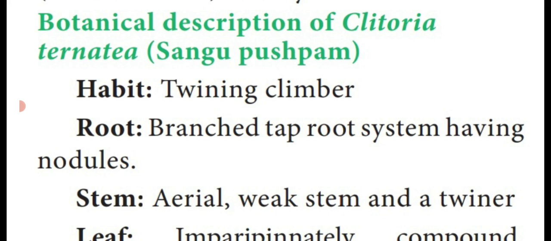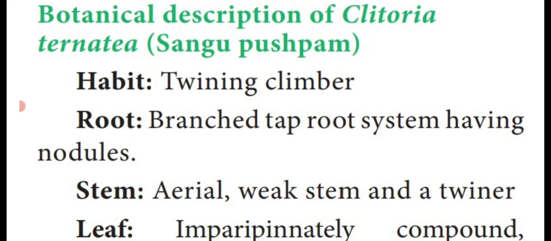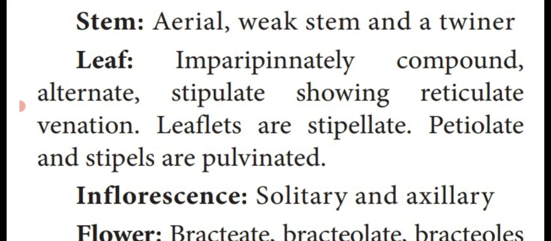In English, the name is Sangupushpam. Habit: it is a climber, because it is a weak-stemmed plant, unable to stand erect. It needs some mechanical support to stand, so it twines its stem around a host plant. Root: it is a dicot plant, so it has a taproot system. Stem: it is aerial, that means above the ground level, not strong, so weak stem, and twiner.